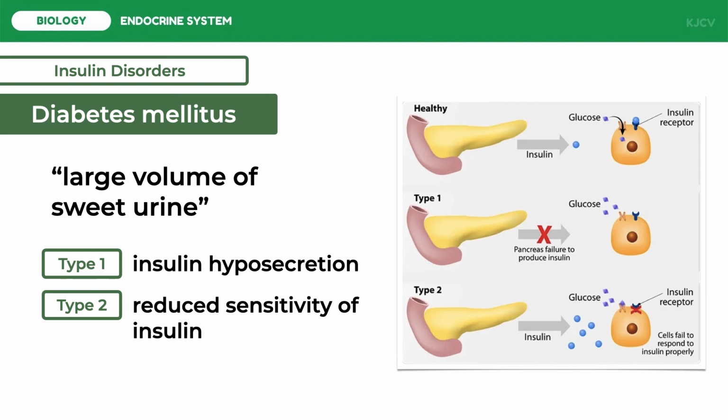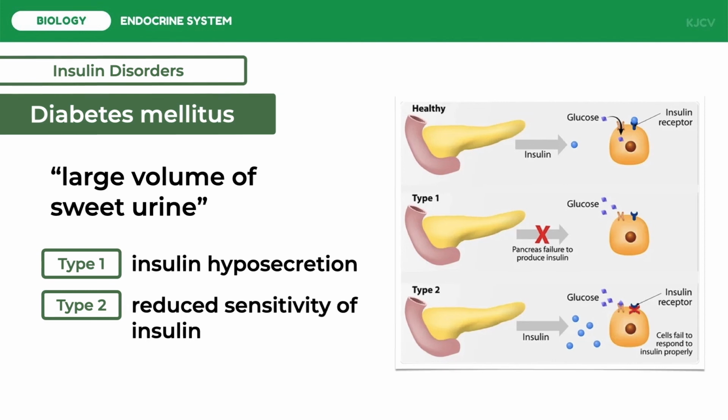Type 1 diabetes occurs when there is insulin hyposecretion. Type 2 diabetes occurs when there is reduced sensitivity of insulin. Now, let us discuss the thymus.